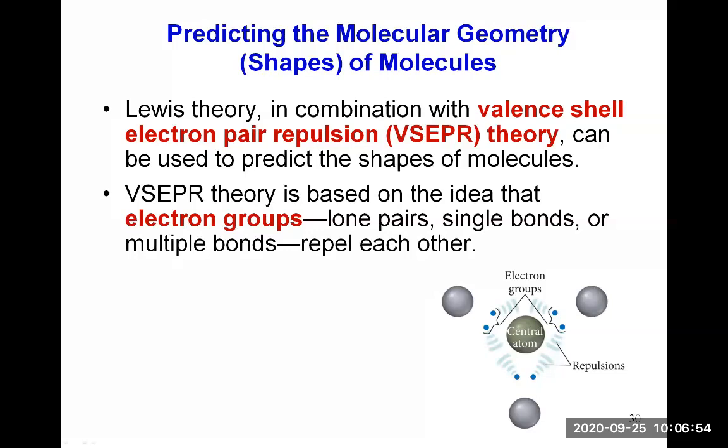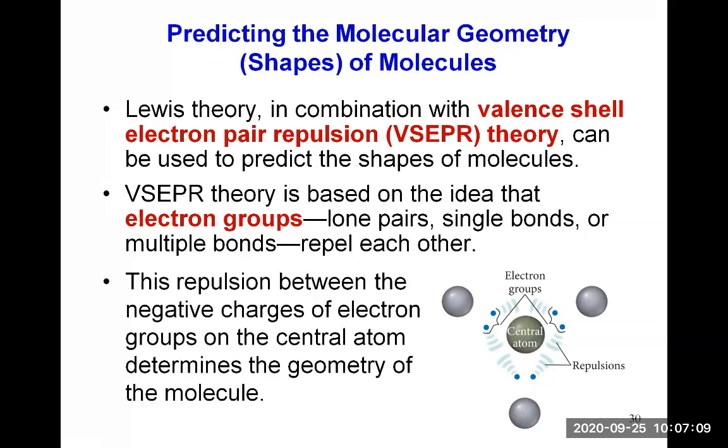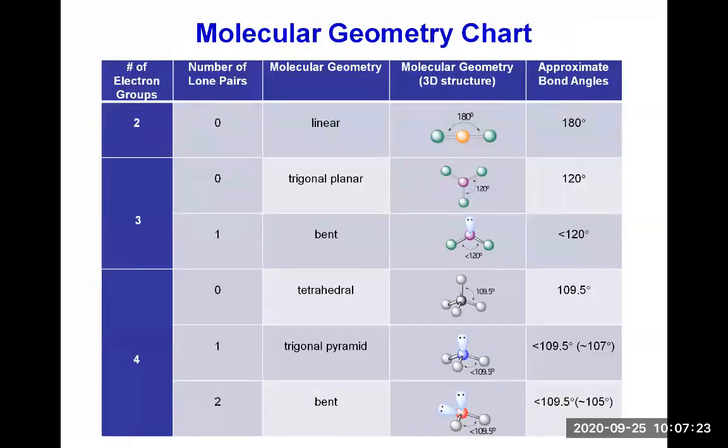As you see in the schematic here, the electron groups, which are bonds here, pairs of electrons between atoms, repel the electrons from another bond, etc. This repulsion between the negative charges of electron groups on the central atom determines the geometry of the molecule. So you will focus on the central atom to determine the geometry of the molecule.